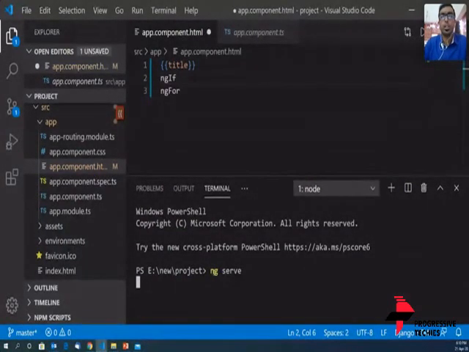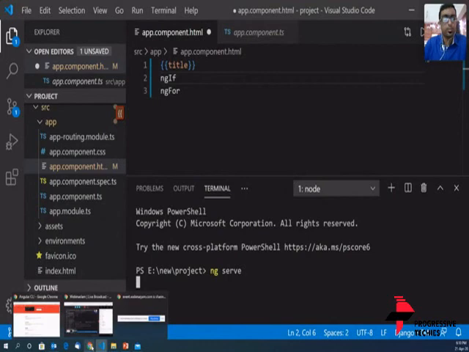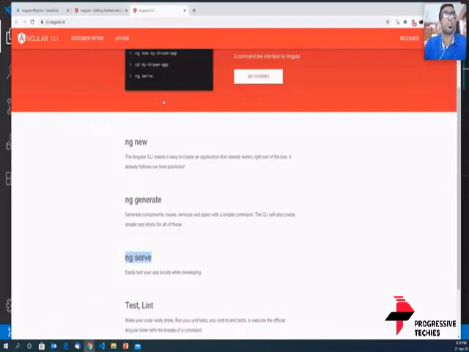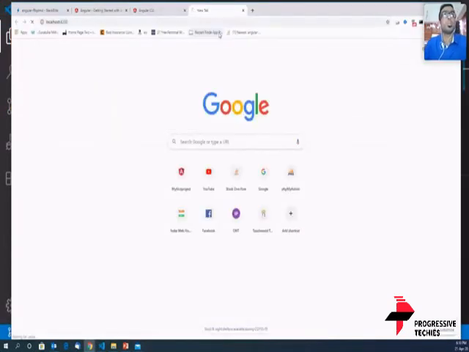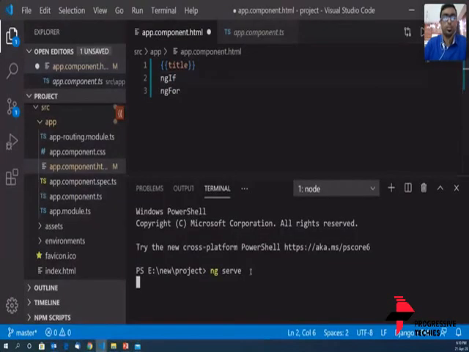ng serve is a CLI command given by Angular to run an Angular project. The results of the Angular program being run can be seen on localhost:4200.